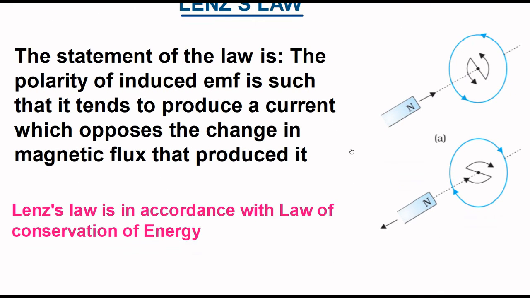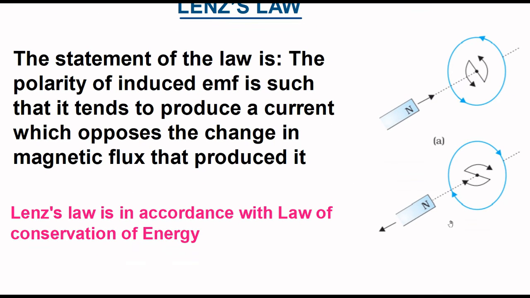Look at the second diagram. In this is the copper coil and this is the bar magnet. Here the north pole of the bar magnet is moved away from the coil. Flux linked with the coil decreases.